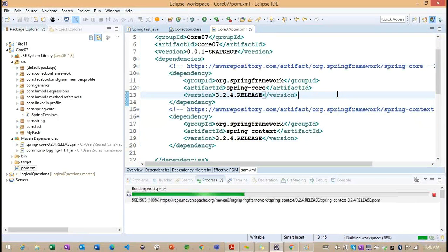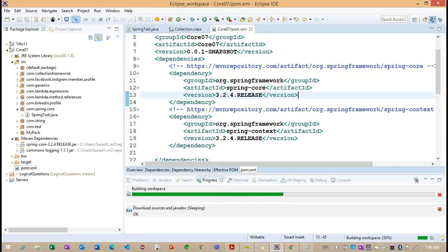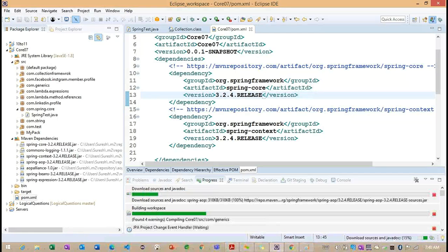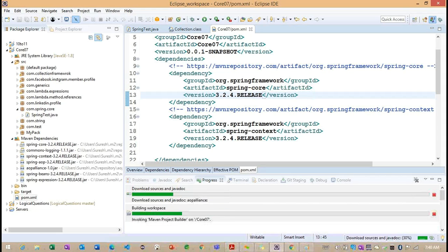Control Shift F. Whenever we want to format the code, what we can do is select all the code and press Control Shift F, so that the code is formatted here.